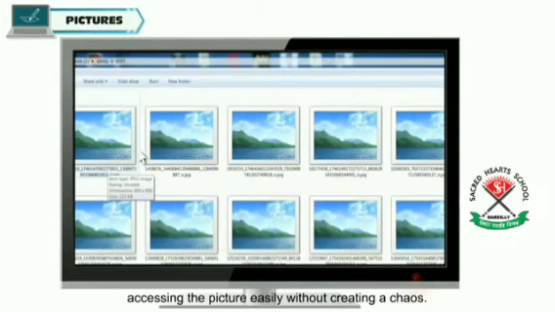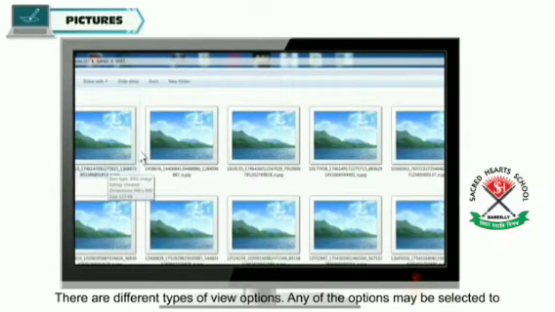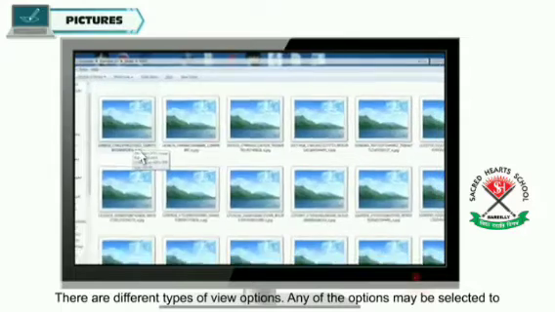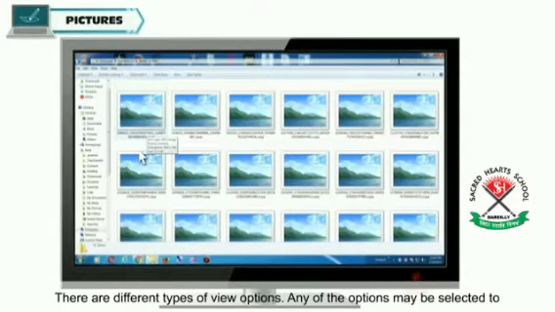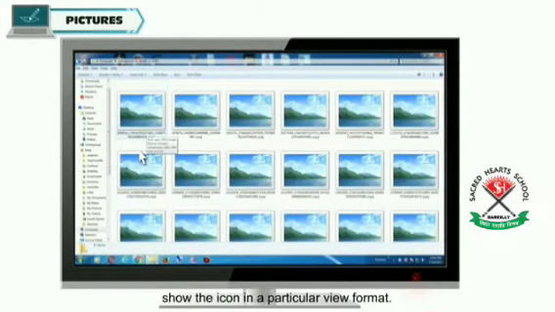This helps in accessing pictures easily without creating any problem. Okay, there are different types of view options. Any of the options may be selected to show the icons in a particular view format. So from the library's pictures folder, we can see all kinds of pictures available in the computer.